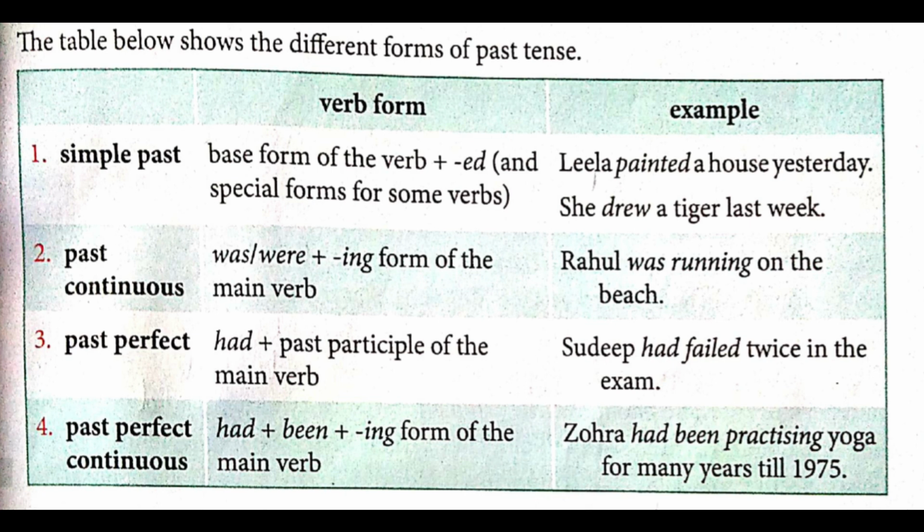Next one, we have past perfect continuous tense. The formation of the verb will be had plus been plus V1 plus ing form of the main verb, that is practicing, given in the example. Let's see the example. Zohra had been practicing yoga for many years till 1975. So here you will underline had plus been plus practicing, as it is in past perfect continuous tense.